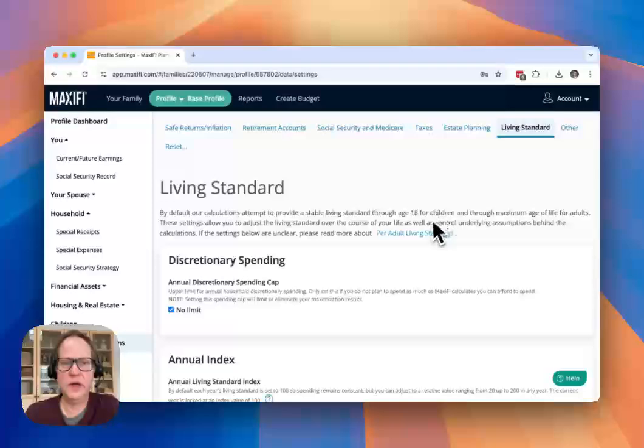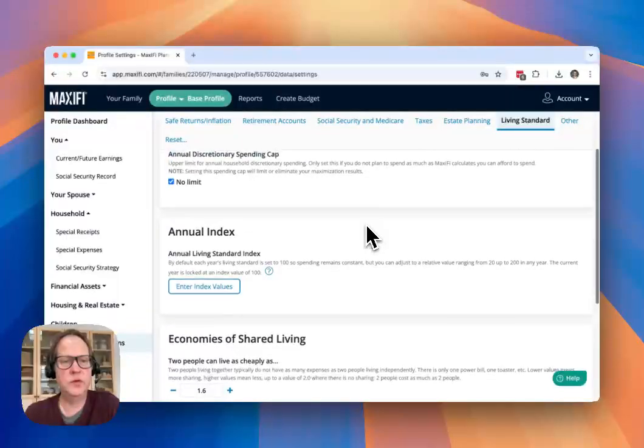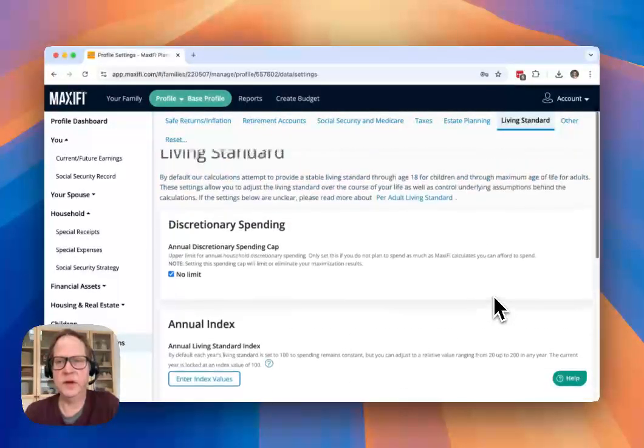The living standard has some really important settings. By default, we have a smooth annual living standard. And here you can, if you don't want a smooth living standard, you think that you're going to be spending less over time or less for a while and then more toward the very end of life, you can adjust that by entering living standard index values here.